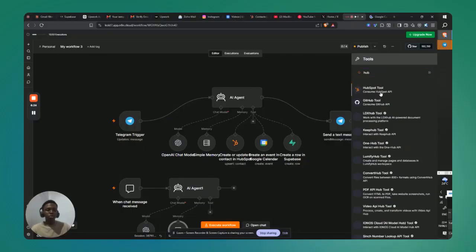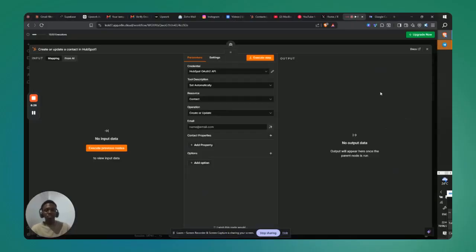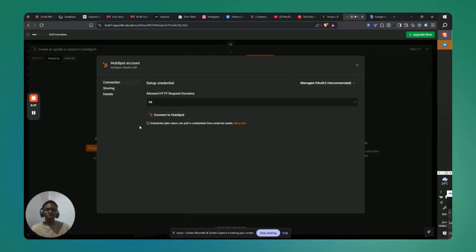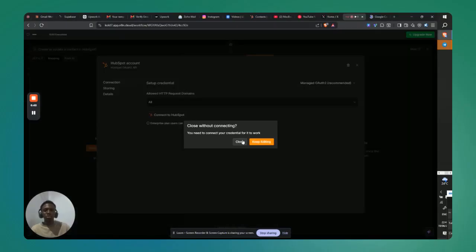Once you add HubSpot, you just have to add your credentials. Once you click on add your credentials, you will just have to sign in using the OAuth2 method. So you just click on connect on HubSpot, and it will show you a page where you can add your account, and you can proceed.